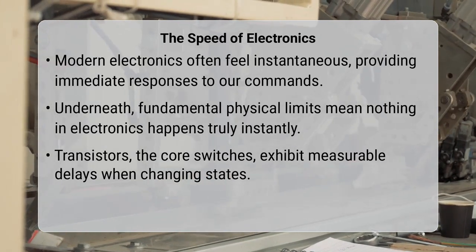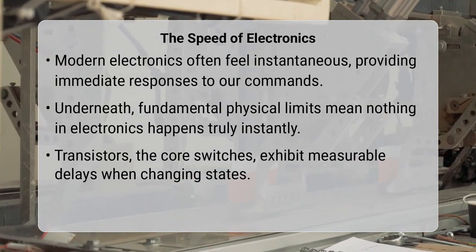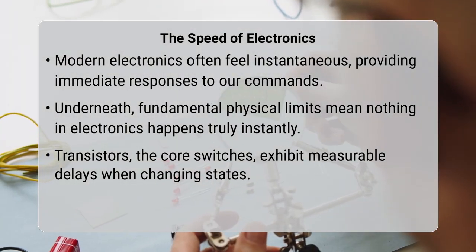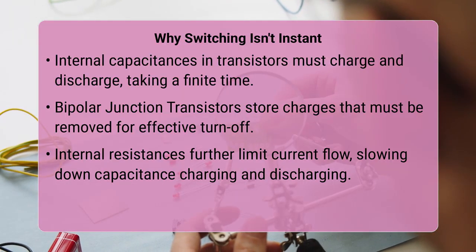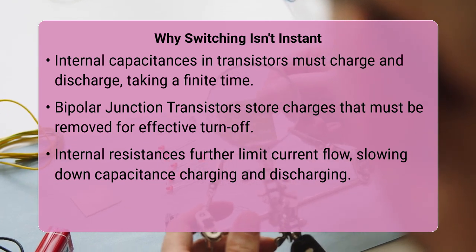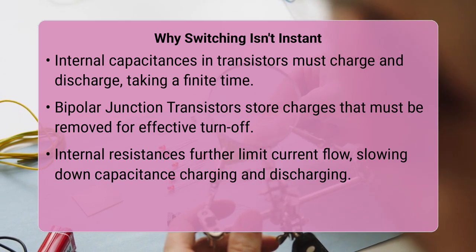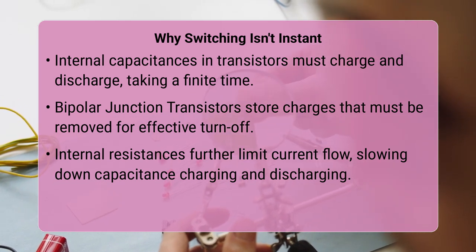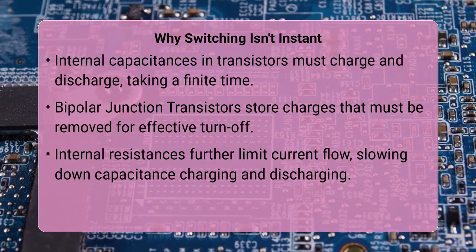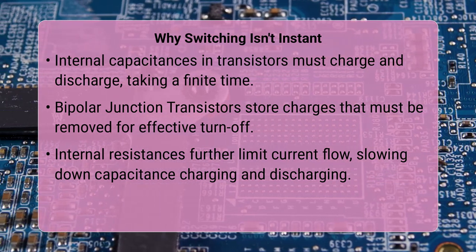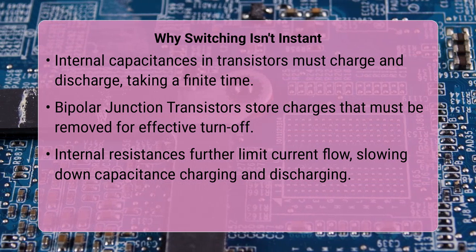First, every transistor, whether a field effect transistor or a bipolar junction transistor, possesses parasitic capacitances. These include capacitance between the gate and source, and the gate and drain. When you try to switch a transistor on or off, these capacitances must be charged or discharged, which takes a finite amount of time determined by the resistance and capacitance, often called an RC time constant.